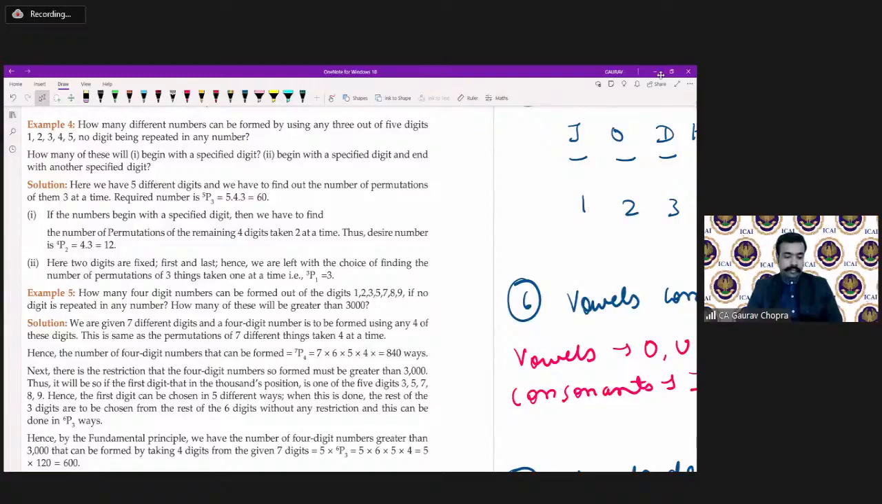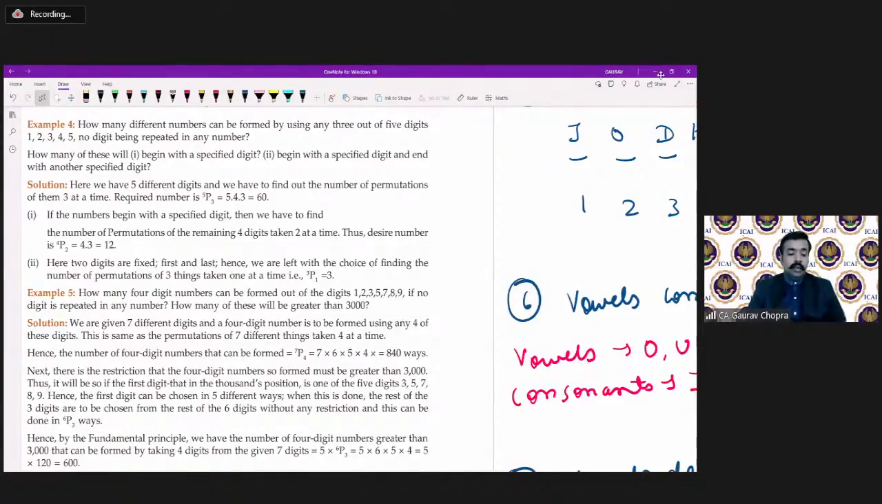Then we are doing example number 4. How many different numbers can be formed by using any 3 out of 5 digits 1, 2, 3, 4, and 5, and no digit being repeated in any number? That means the digit should occur only once.